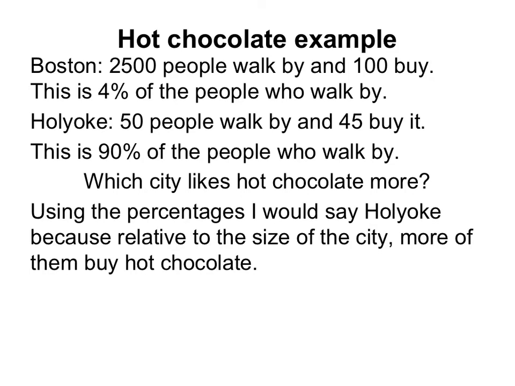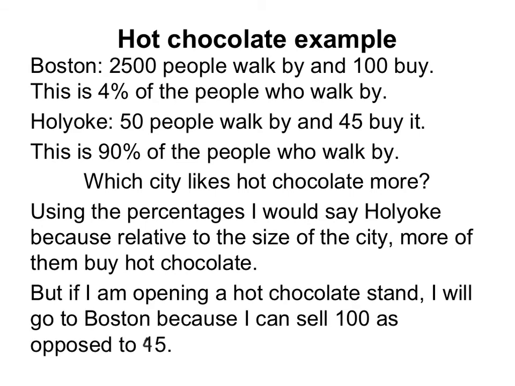Using percentages, we would probably say Holyoke, right? Because relative to the size of the city, 90% of the people who walked by bought hot chocolate. That is significantly more than 4%. But if we're just going to use the raw numbers, which we would in a situation like, where am I going to open a hot chocolate stand?